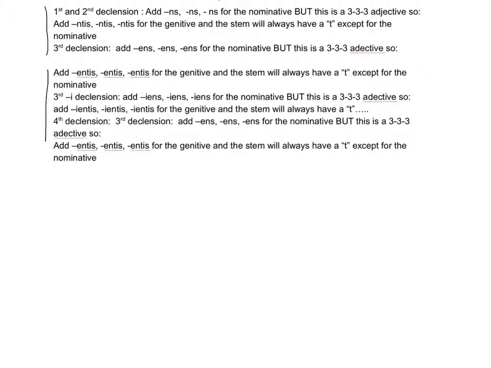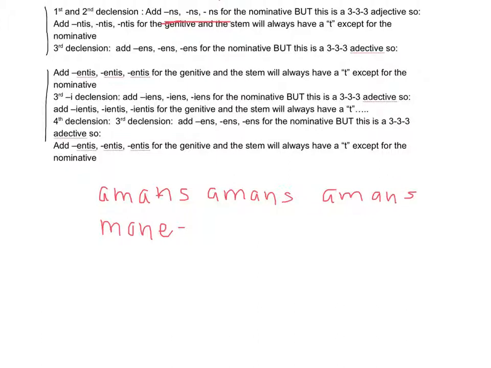So look at this carefully. For the first and second declension, you take that second principal part, you drop the re. So here's a first and second declension example. Amare, drop the re. Mone, drop the re. And then you add ns. Here's the masculine, therefore, amans. Here's the feminine, amans. Here's the neuter, amans. It's not that simple, though. That's only for the nominative. This is a 3-3-3 adjective, not a 2-1-2 adjective.